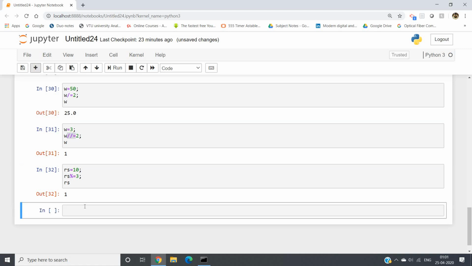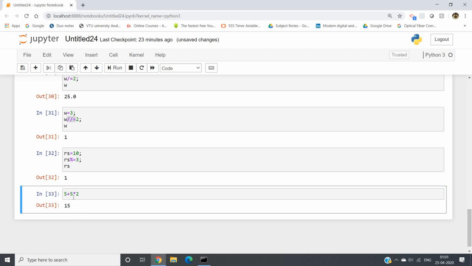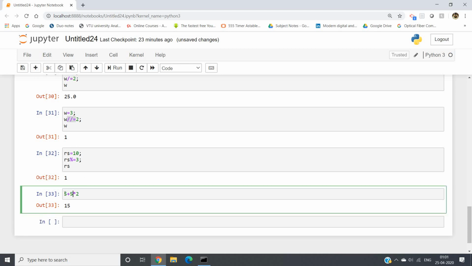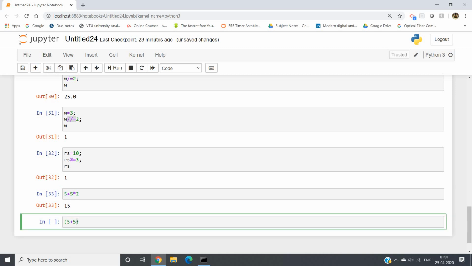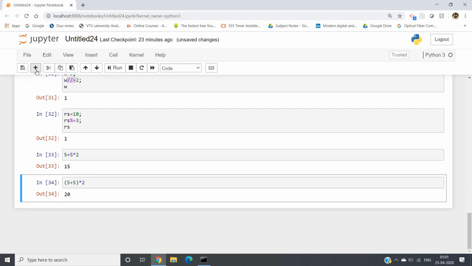Now the next concept, which is very important. Suppose I am writing one expression, 5 plus 5 into 2. What should be the output? Obviously multiplication will be performed first, so 5 into 2, that is 10, plus 5, 15. Now what if you want to do the addition operation first? You can keep it inside a parenthesis, because you know the priority of parenthesis is first. So when I do 5 plus 5 in parentheses into 2, I'll get output as 20. So like that you can play with this.